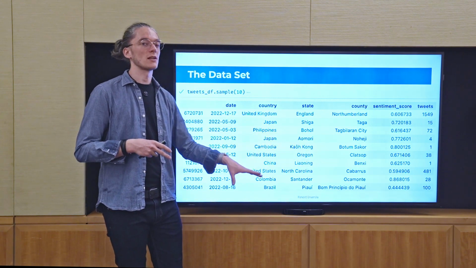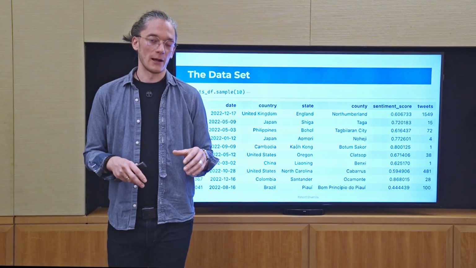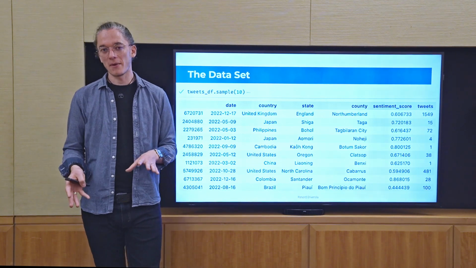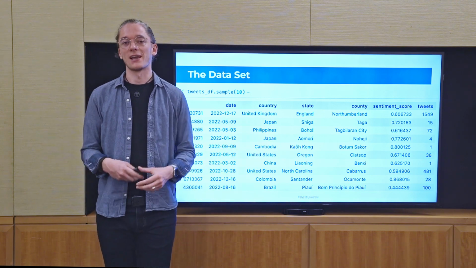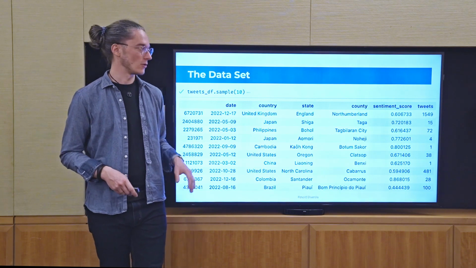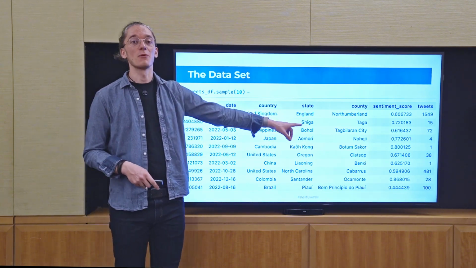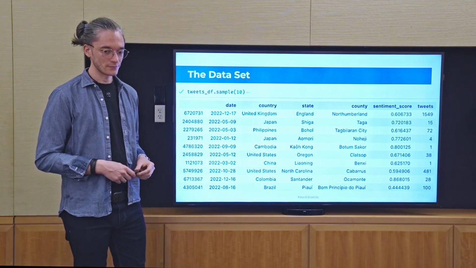So comparing these two sentiment scores has to be taken with a grain of salt. There is a lot of statistical debate that we should have if we want to write a research paper about that, but for the sake of this analysis and going into how to process that in the first place, I think that's okay and you get the idea. Just keep in mind that we're comparing a little bit different things here.